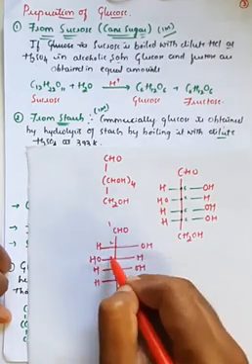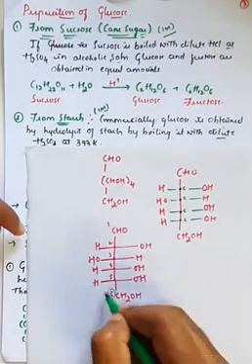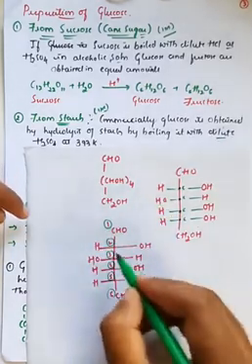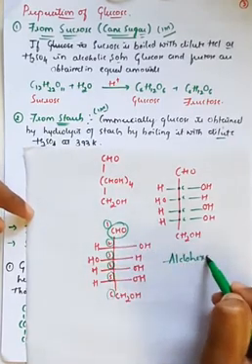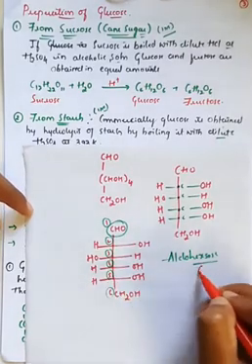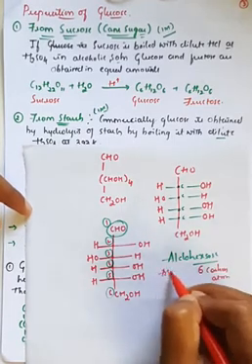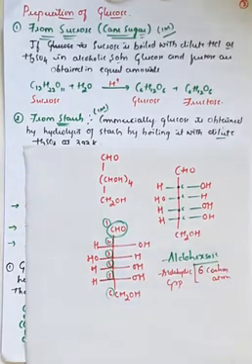That's the first carbon, second carbon, third carbon, fourth carbon, fifth carbon, and this one is the sixth carbon. So generally we say that glucose is made up of 6 carbon atoms and it consists of an aldehyde group. So the name is aldohexose, because it consists of 6 carbon atoms and the aldehyde group. With the help of these two, we can give the exact structure of glucose, also called aldohexose. Please remember this.